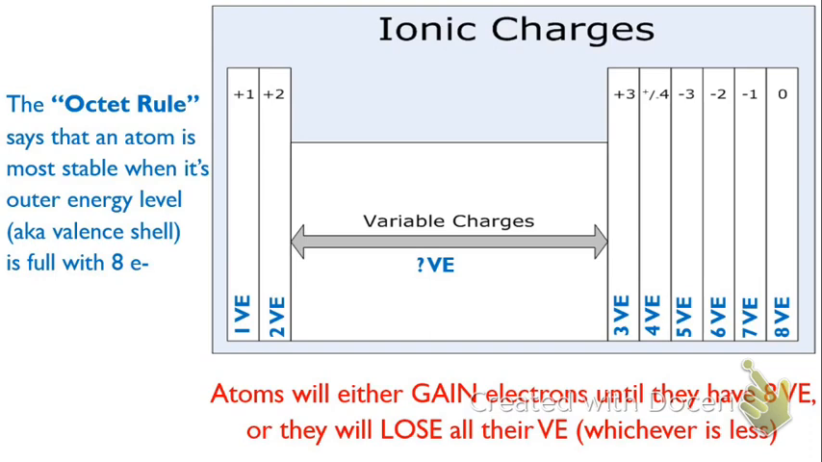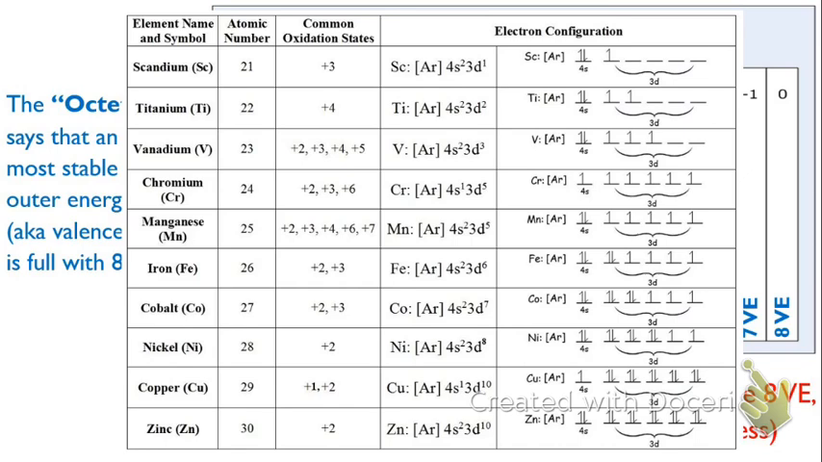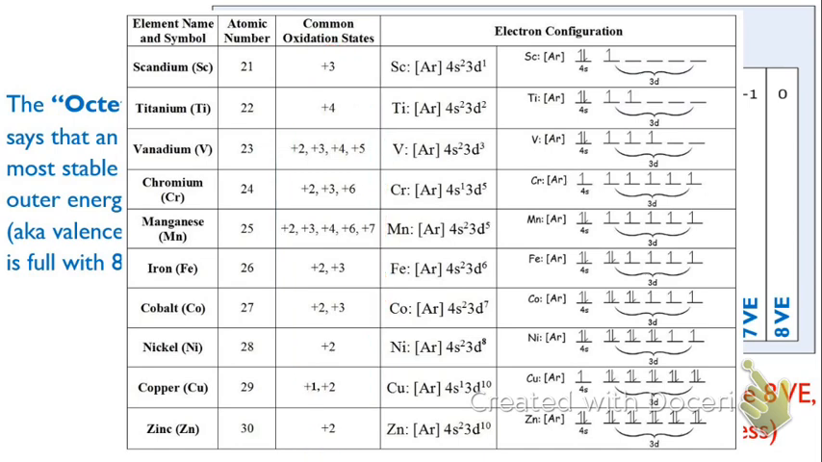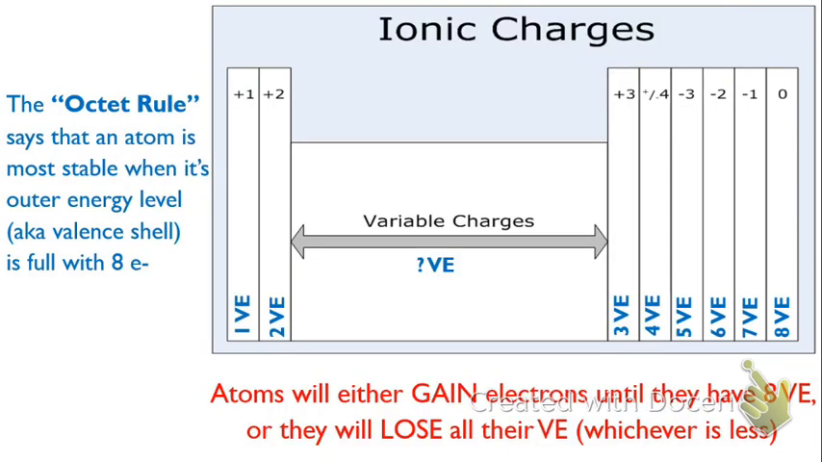If you look up transition metal charges, also known as oxidation states, you can see a whole lot of 2s in here, so that is common, but there's a whole lot of other stuff in here too. So we're not going to bother with those. Don't have to worry about transition metals for right now.